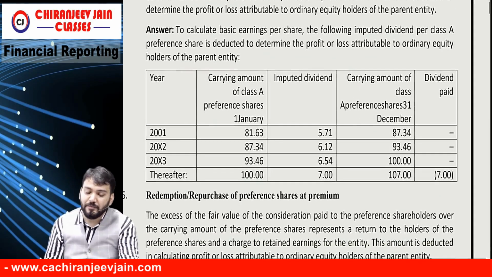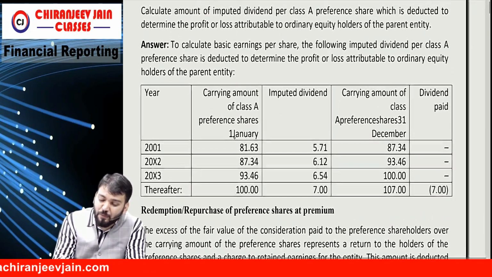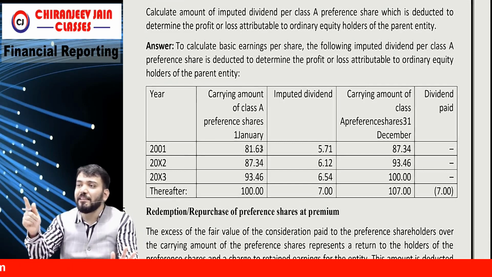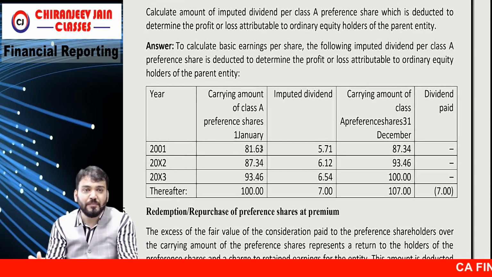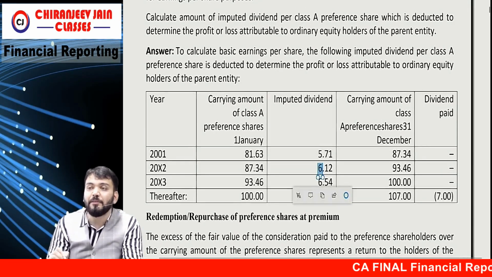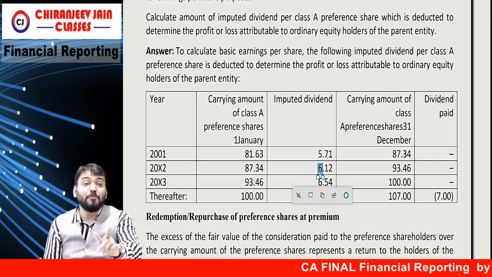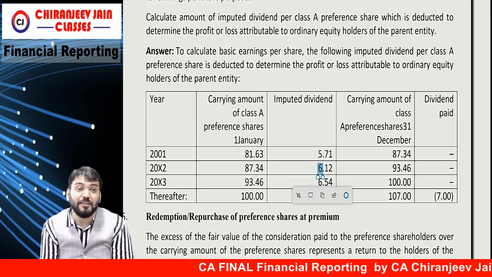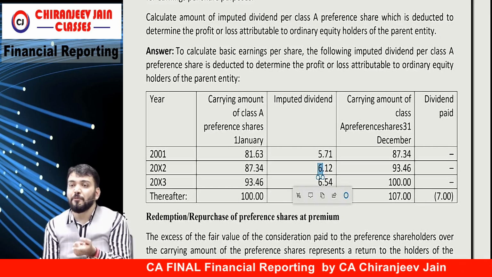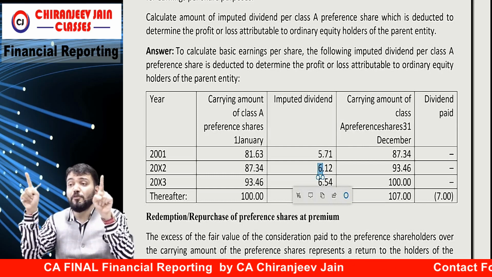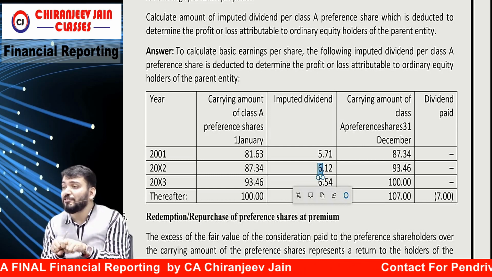What is that dividend? Can I say 18.63 was the proceeds received and the market rate of interest is 7%? Correct. So we'll calculate the dividend at 5.71. Means for accounting treatment we are not doing this. Why? Because this is not a liability. If it had been a liability, then we would have done it this way only. But for equity, we do not follow amortized cost.